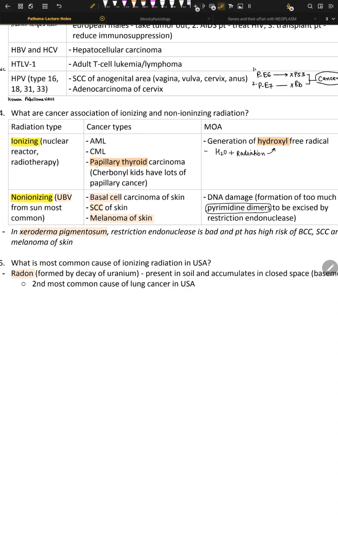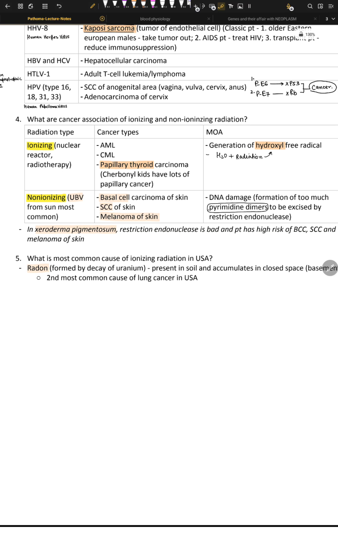And then we can have papillary thyroid carcinoma, usually present in Chernobyl kids. Chernobyl kids have this papillary thyroid carcinoma because of increased iodine uptake and concentration of radiation. I hope you understand this connection, right?